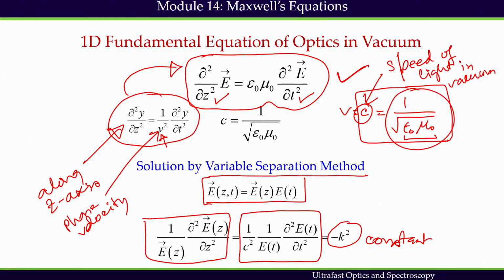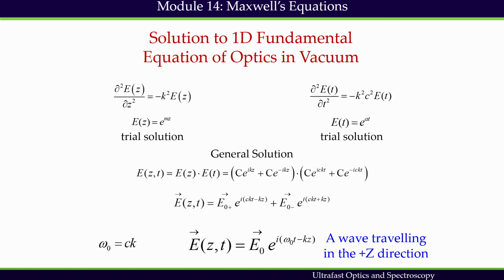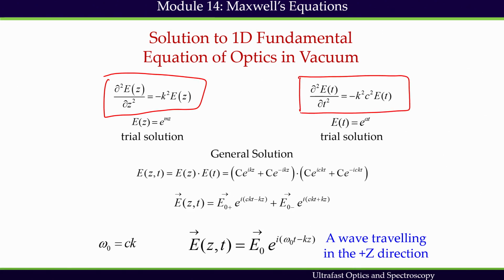So, finally, we get two different equations. One is time dependent, another one is space dependent. We take the trial solution of this kind, and finally, we get a general solution of this kind, which can be rewritten as this.